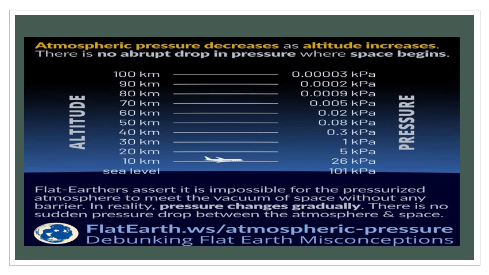At 30 kilometers height, 1 kilopascal. At 40 kilometers height, 0.3 kilopascal. At 50 kilometers height, 0.08 kilopascal. And so on. At 100 kilometers height, 0.00003 kilopascal. So by observing this, we can say atmospheric pressure decreases as altitude increases.